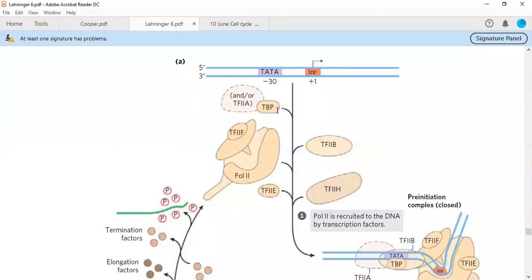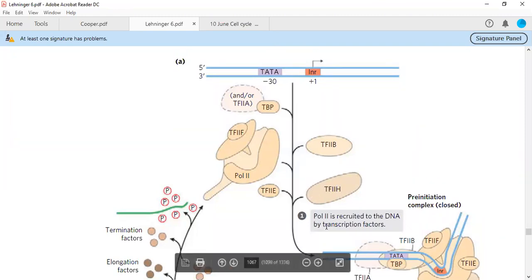TATA binding protein binds at this position around the TATA box. Then these transcription factors come and bind, forming an initiation complex. At last, transcription factor 2H binds, leading to the formation of the pre-initiation complex, which is closed.